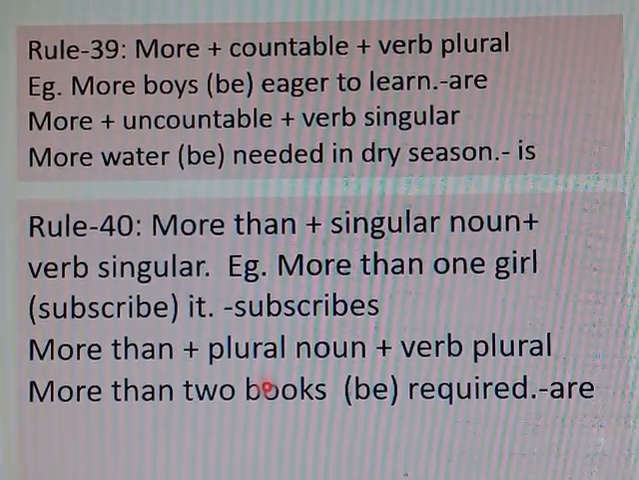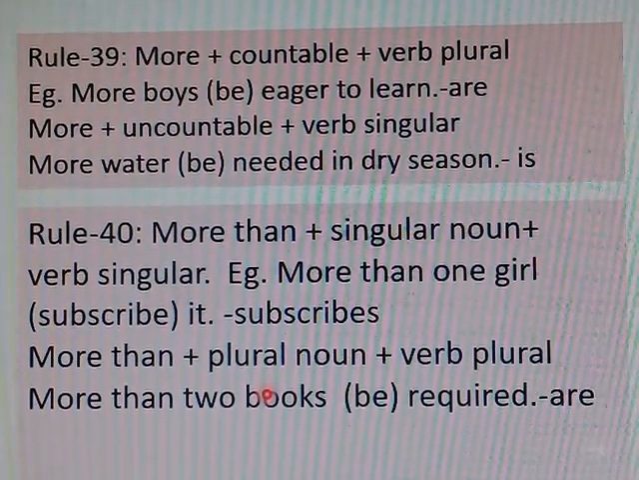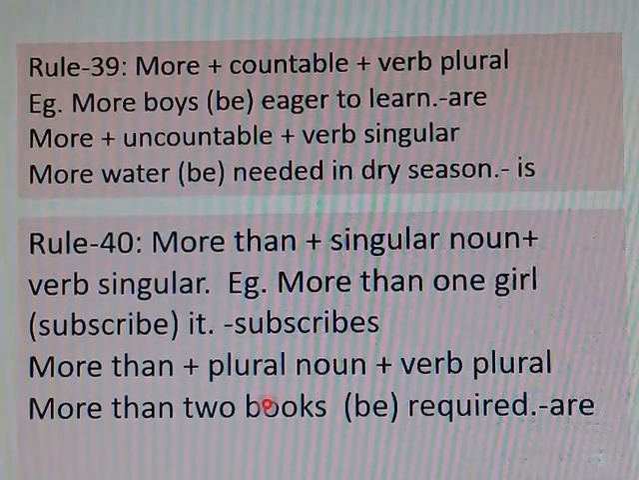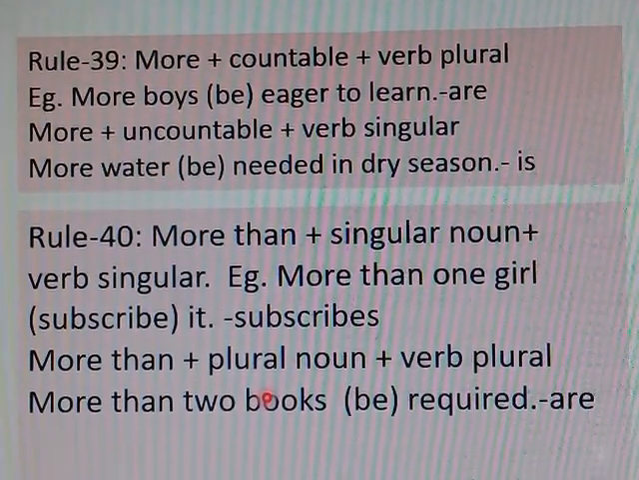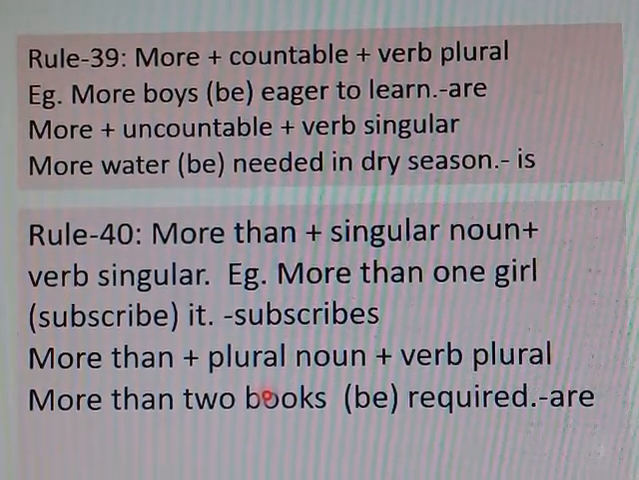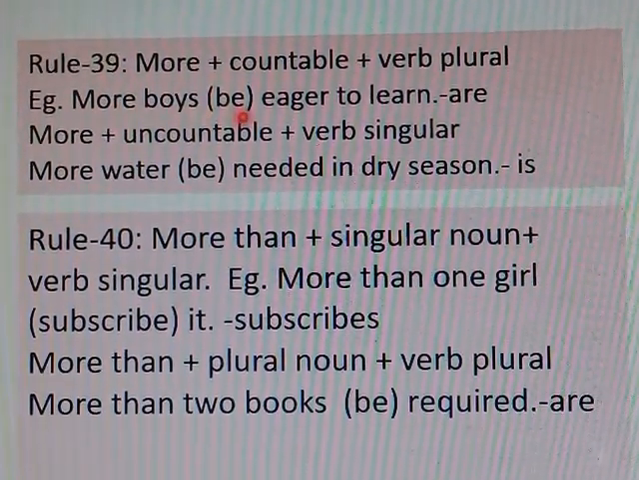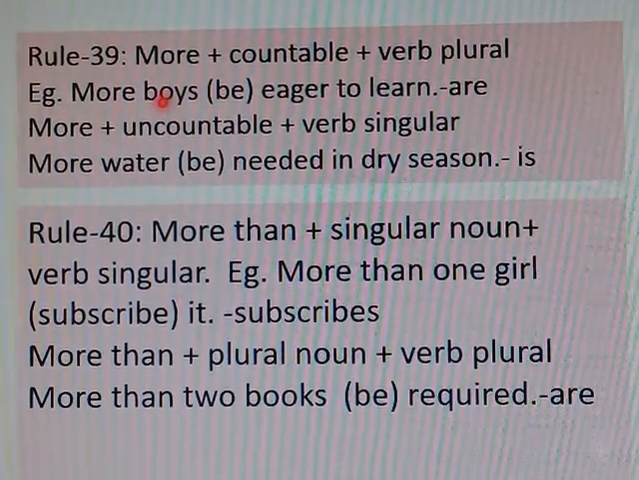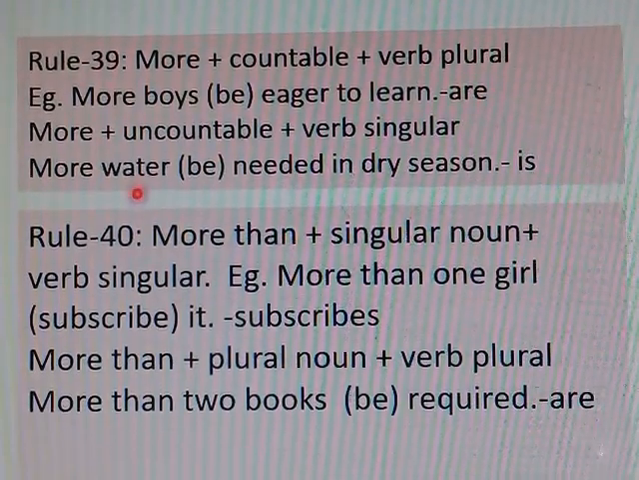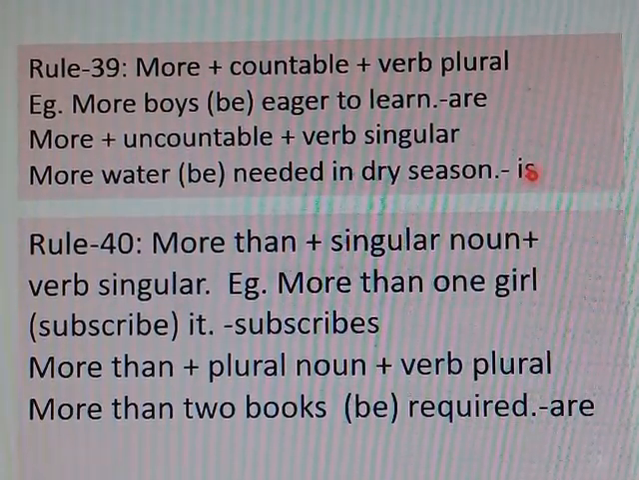But if we use an uncountable noun after more, it will take a singular verb. More water is needed in dry season. Water is an uncountable noun, that is why after more, it will take a singular verb. More boys are, more water is. Boys are countable, so it takes the plural verb are. Water is uncountable, so it takes the singular verb is.